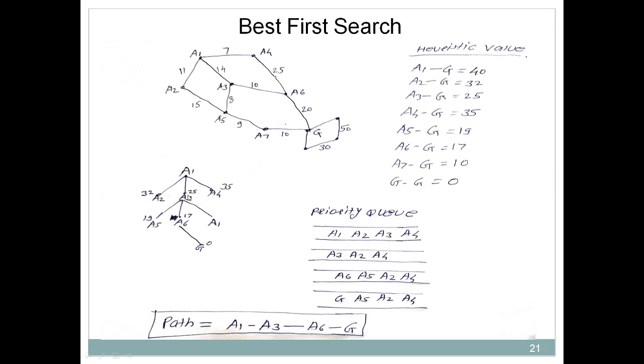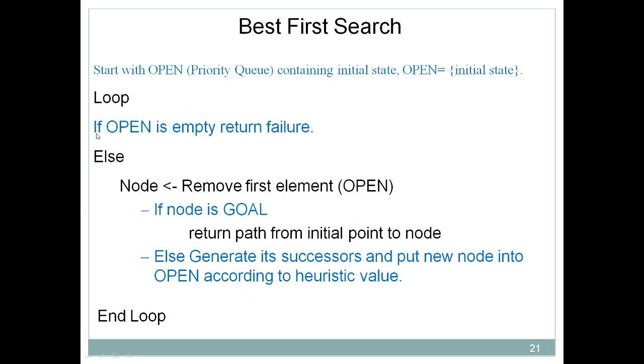Because A3 has the smallest heuristic value, and obviously we need to find the optimal path from this source A1 to this goal state G. So that's why we need to consider A3. So again our algorithm continues.